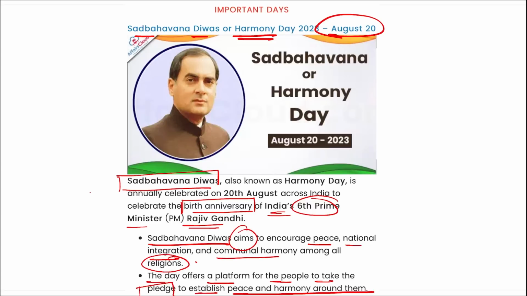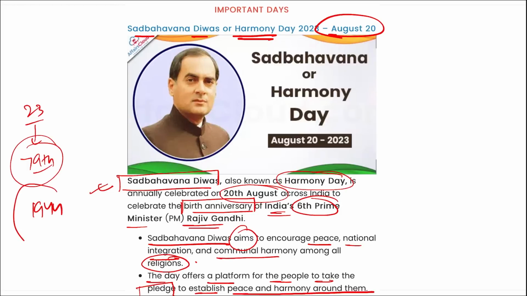This year in 2023, it was the 79th birth anniversary of former Prime Minister Rajiv Gandhi, who was born in 1944. Correct?